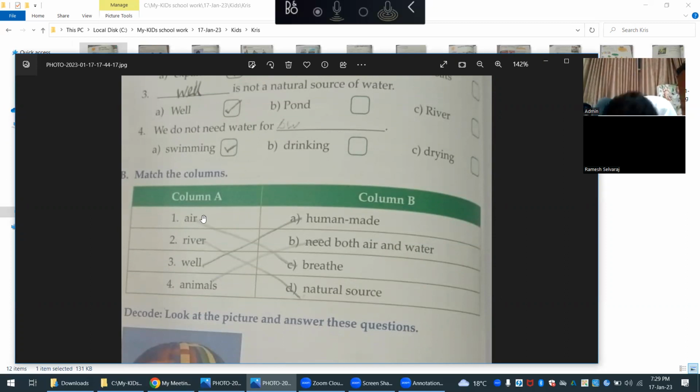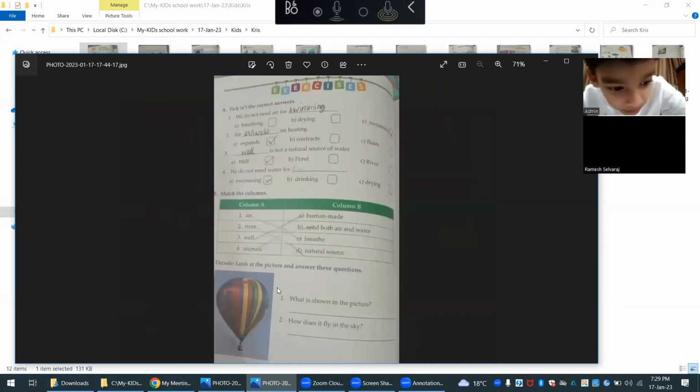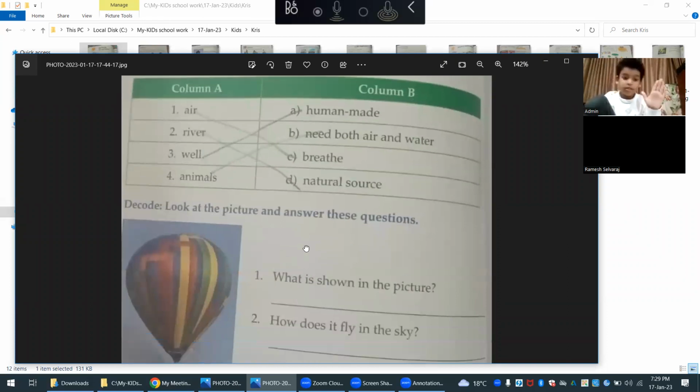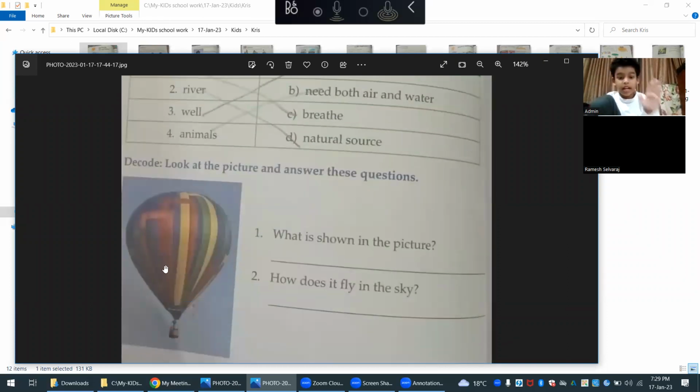And you see, we breathe air, and a river is a natural source. A well is human-made. Animals need both air and water. See, look at this picture and answer these questions. What is shown in this picture?